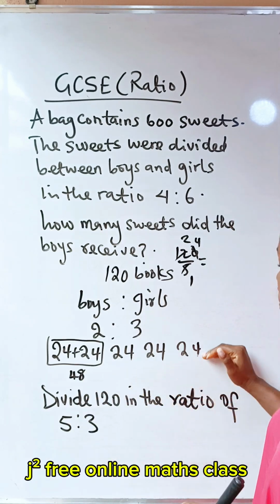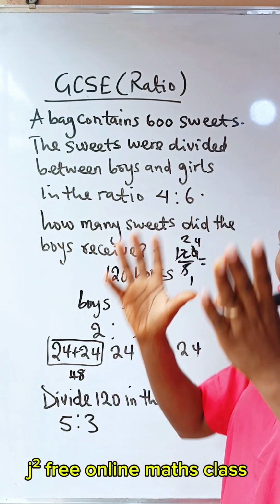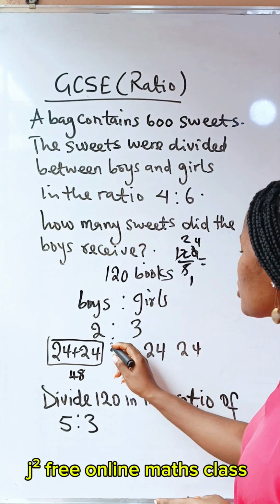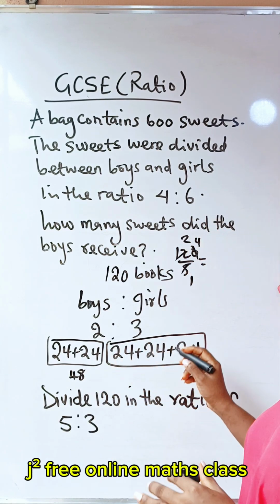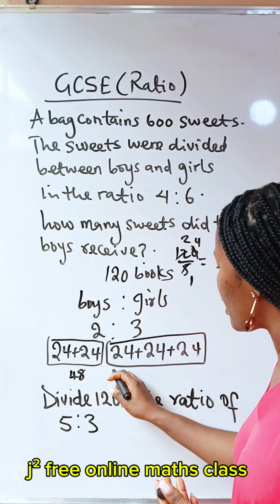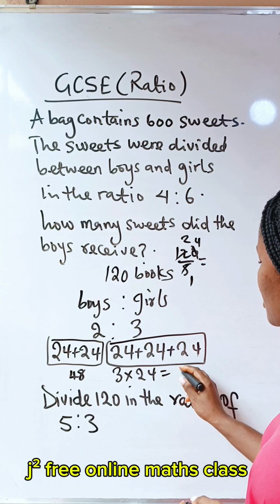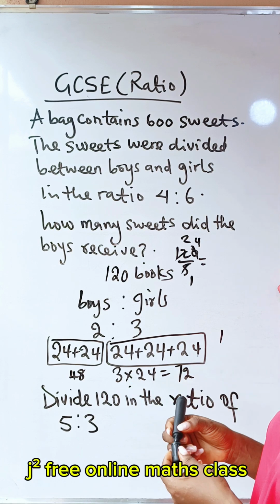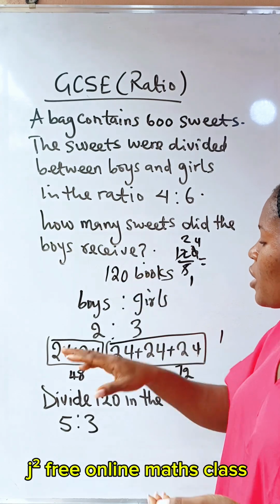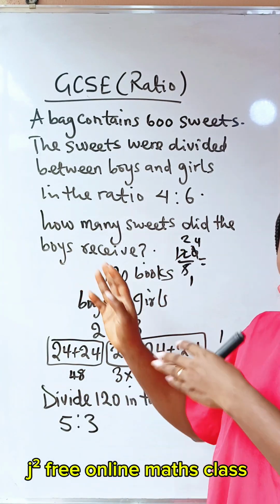Now, the remaining 3 parts is what the girls will pack. So they are going to pack 3 parts of that equal shares. That is 24 plus 24 plus 24, which is same thing as 3 times 24. And this will give us 3 times 4 is 12 carry 1, 3 times 2 is 6 plus 1 is 7. So you have 72. So in total, the boys will pack 48 books, while the girls will take 72 books and share amongst them.